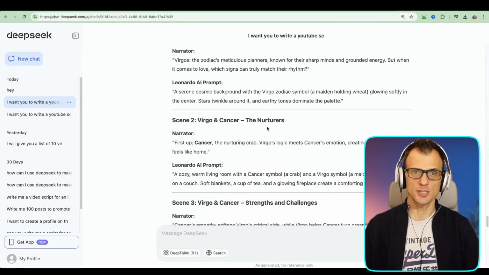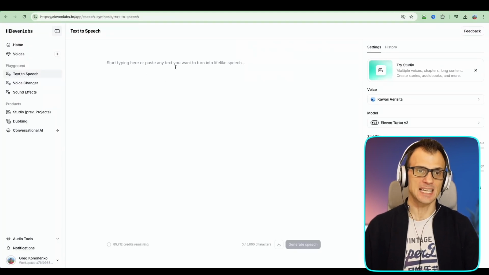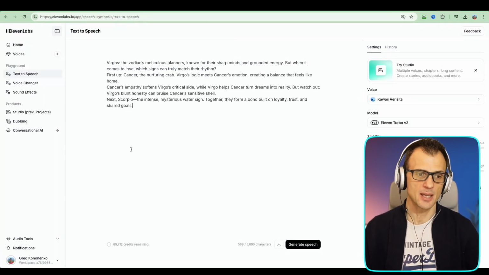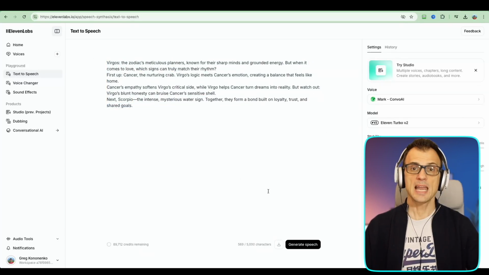Next, let's generate our voiceover. So for this, you just need to go and where it says narrator for each of the scenes, copy all of this into 11 Labs. 11 Labs has got a very generous free plan, which is more than enough to make a lot of videos. So I'm just going to do this. Select the voice that you like to use. And let's go ahead and generate the speech and then download our file.